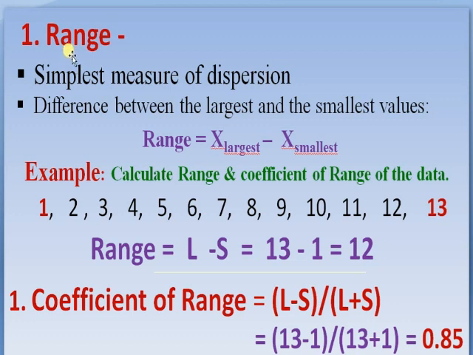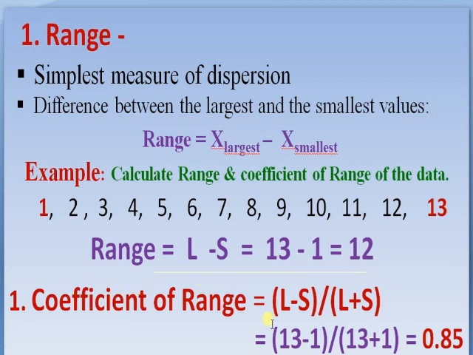Let us take an example. Calculate range and coefficient of range of the data. Here we are calculating both absolute measures and relative measures. These are the data 1, 2, 3, 4, 5, 6, 7, 8, 9, 10, 11, 12 and 13. The range is largest data minus smallest data.